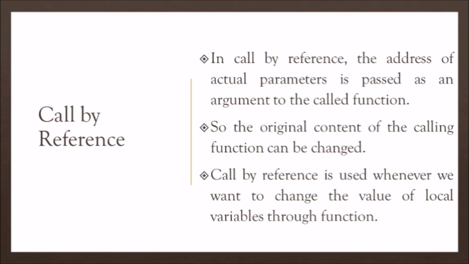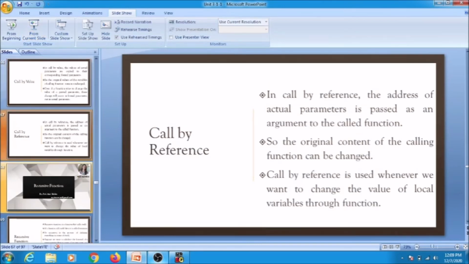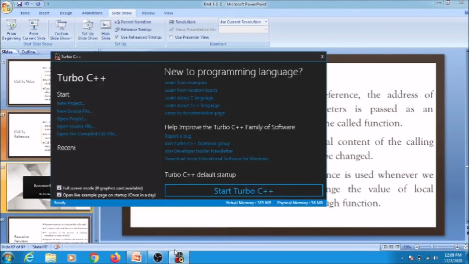So if we take the example of a file, we are not creating a copy of that file, but we give the address of that file. So whatever changes we make are in the single file, so the original content may be changed. Call by reference is used whenever we want to change the value of local variables through a function. How this will happen, let us see again.